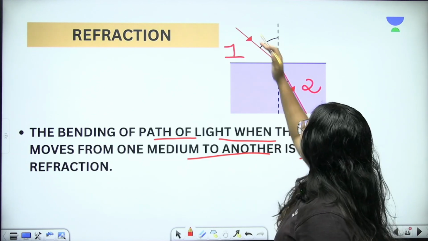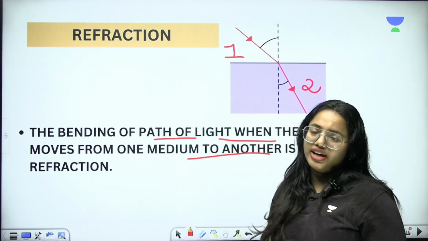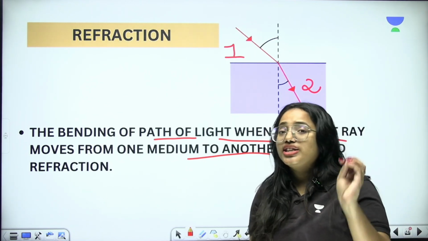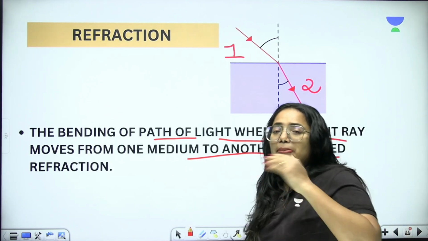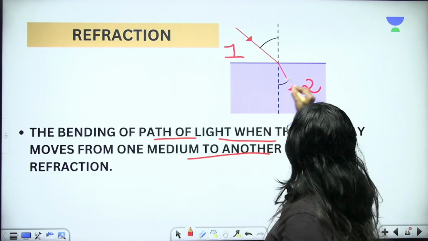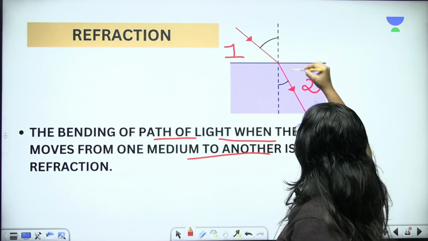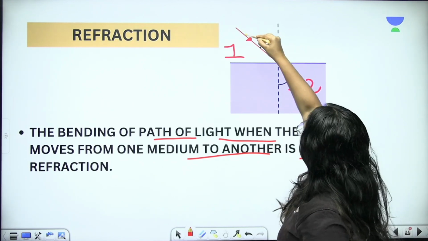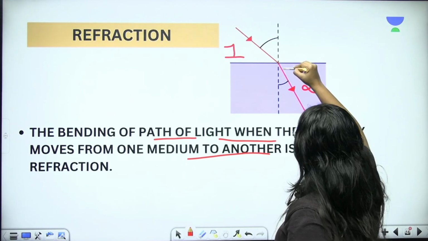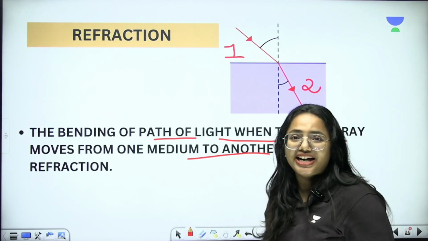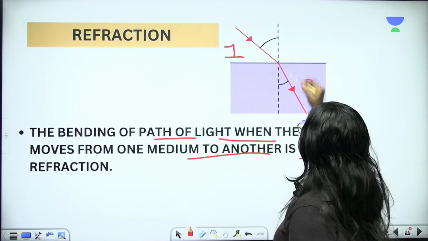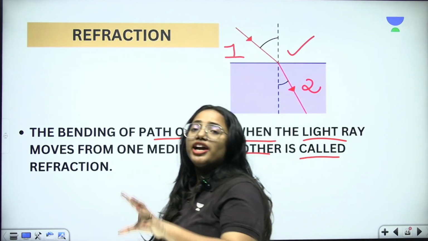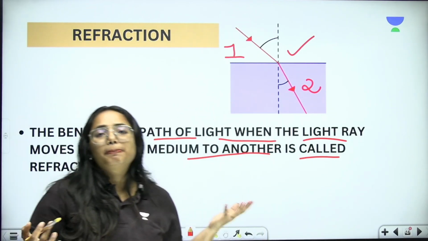When light travels from one medium to another, that means light is changing its medium from one to another. In this case, light is going to show a bending. Clear? So the bending of light when the light moves from one medium to another can be called refraction. You can see it is traveling from one medium, and when it enters a different medium, it shows a slight bending here. Right? So this can be called refraction. Clear with the point? Here you can find that the speed of light changes according to the medium.